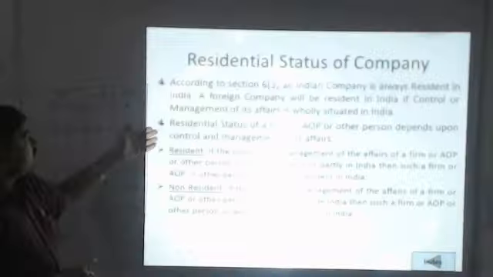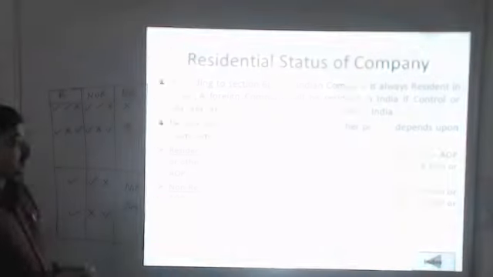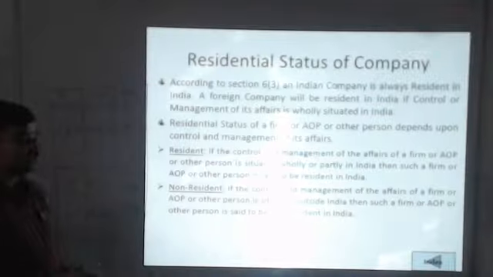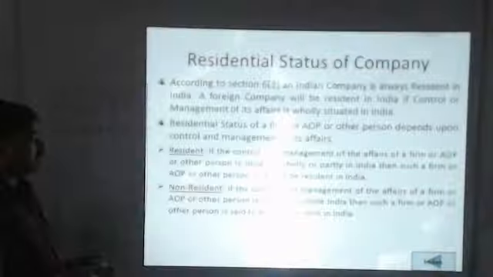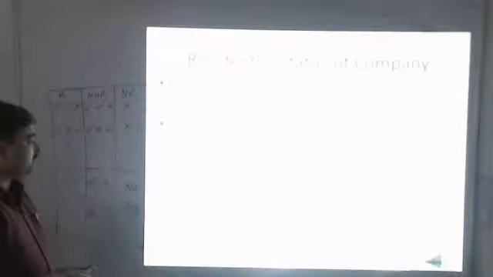If we check other associations, like an association of persons, if the association's business is controlled from India, it is treated as resident, or if the control of affairs is situated fully outside India, then it will be treated as non-resident in India.